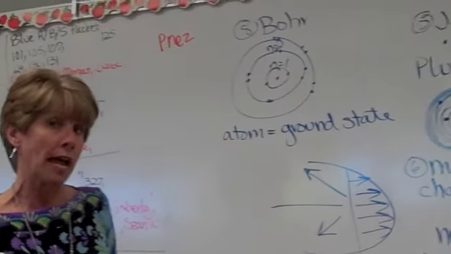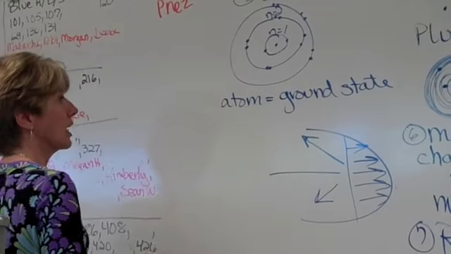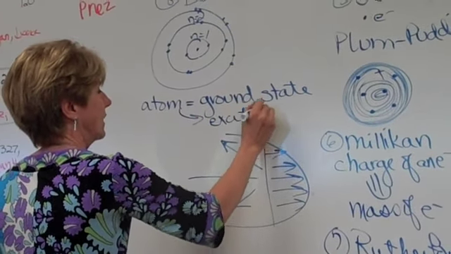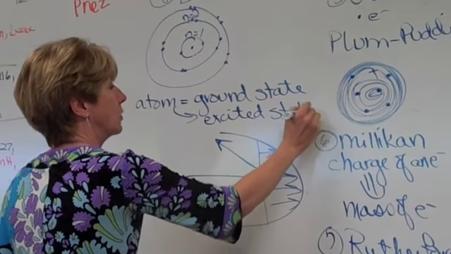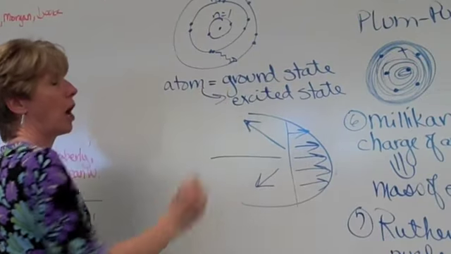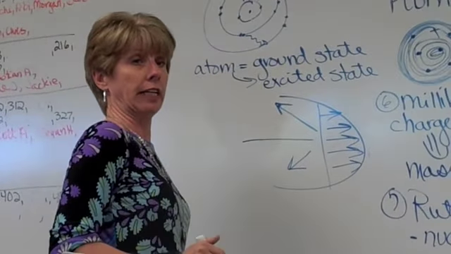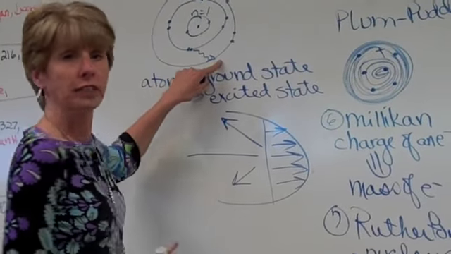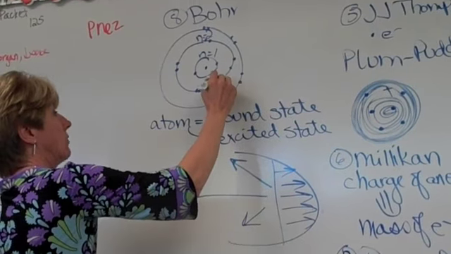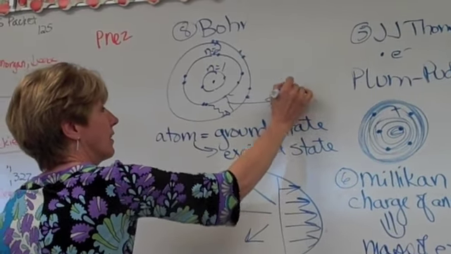But if they absorb energy through heat, electricity, whatever, the atom can go to something called excited state. Excited state is when an electron absorbs energy and jumps up to a higher energy level. But it can't stay there indefinitely. And so that electron is going to lose energy, and when it loses energy, it gives off that energy in the form of light. Remember?